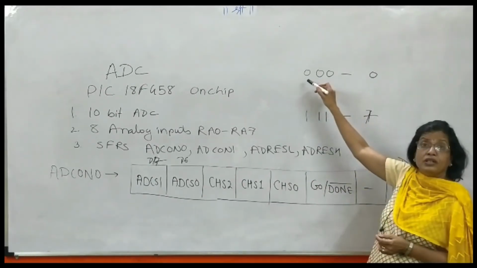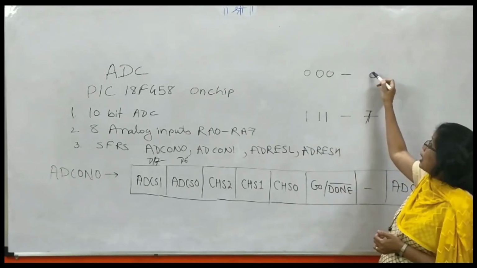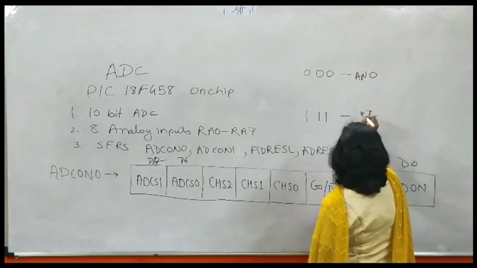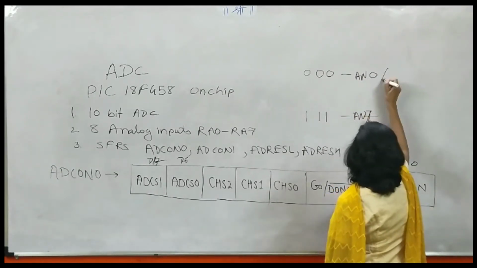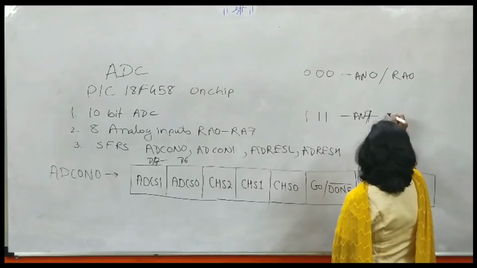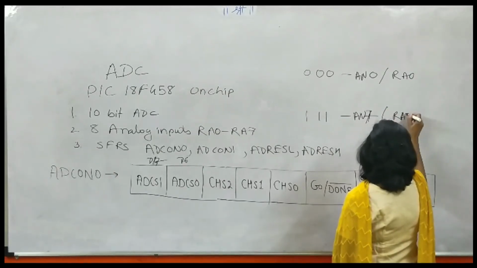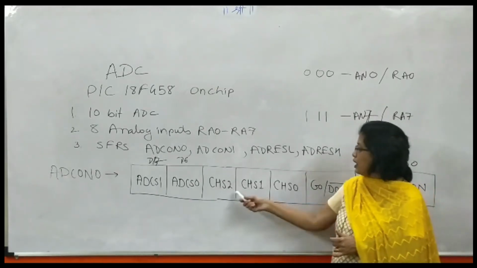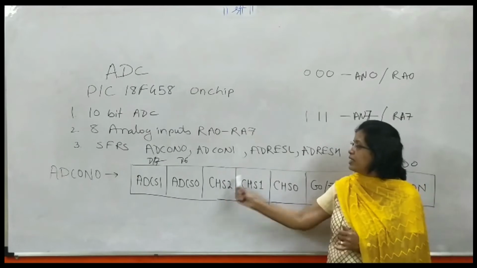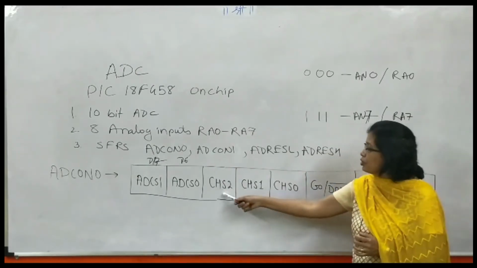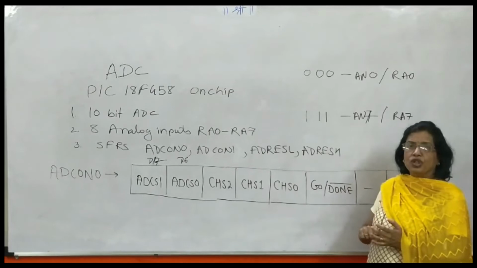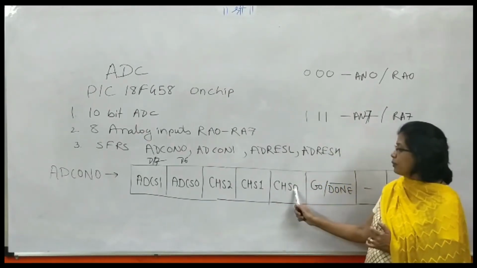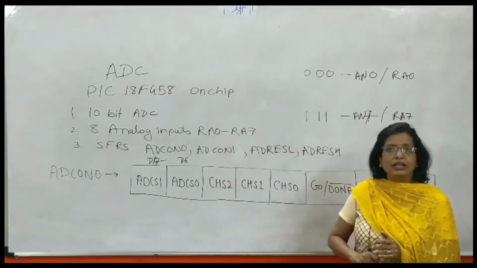So if all three bits are 0, 0, 0, the analog channel selected is AN0, or in other words RA0, because that is the pin used as AN0, up to AN7, or RA7. So CHS2, CHS1, CHS0 are the three bits in the ADCON0 register used for selection of the analog input channel. Depending on the requirement, the user has to program it depending on which particular channel is to be used.